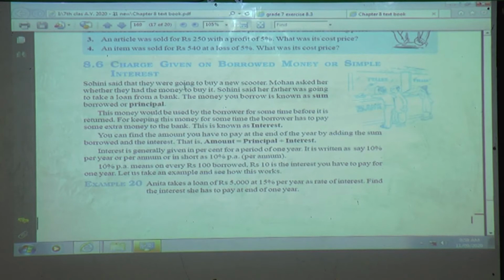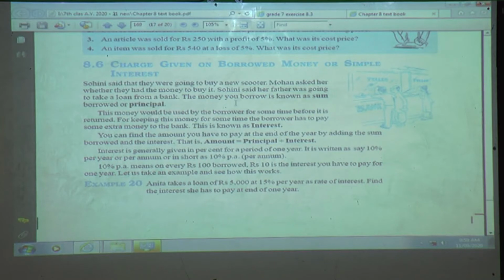Here Sohini said that they were going to buy a new scooter. Mohan asked her whether they had money to buy it. The same situation we have in our daily life also. Sohini said her father was going to take a loan from a bank. Now the word loan, I think you are familiar with because last year it was explained.